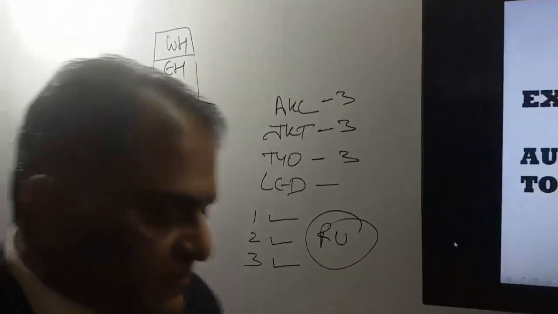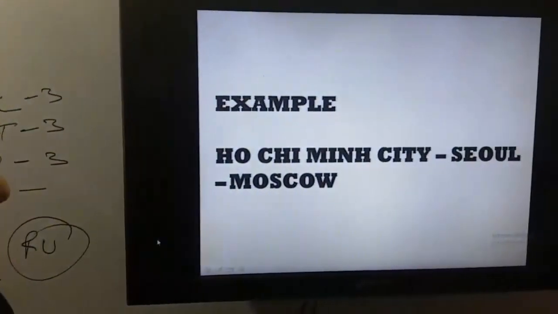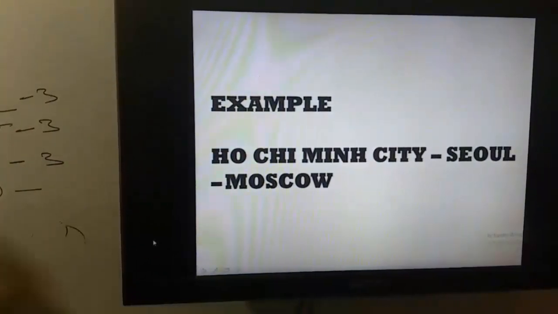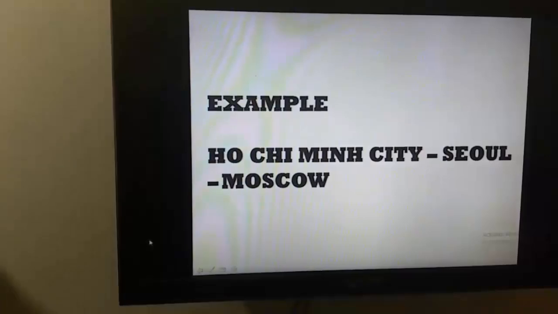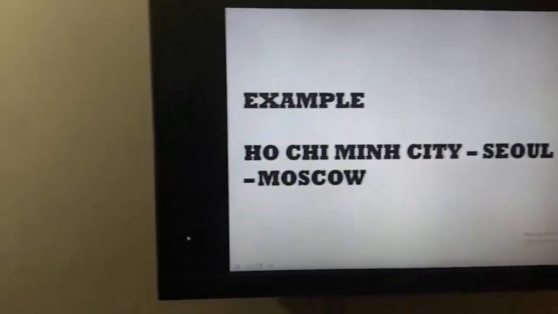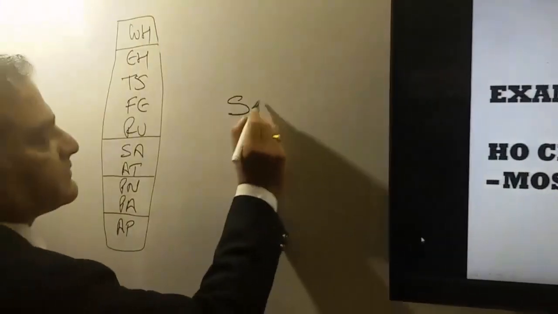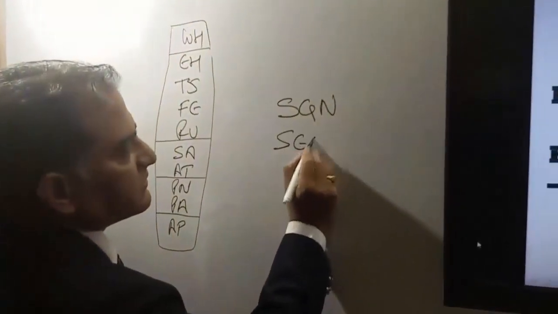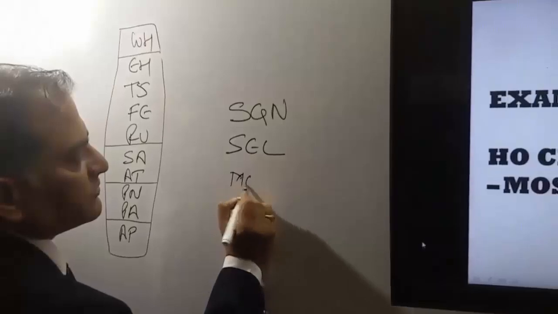Now I'll say the next. Ho Chi Minh City, Seoul and Moscow.